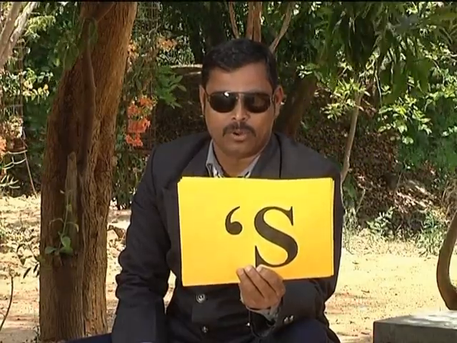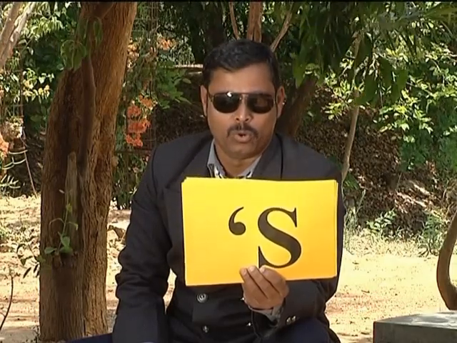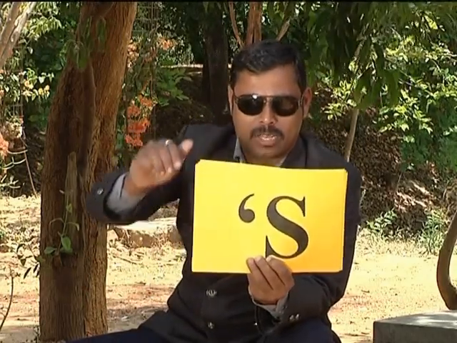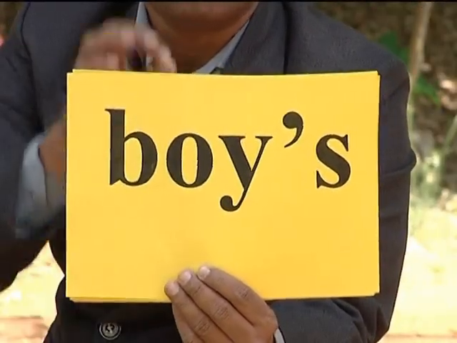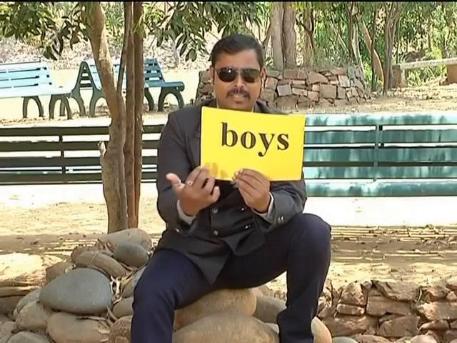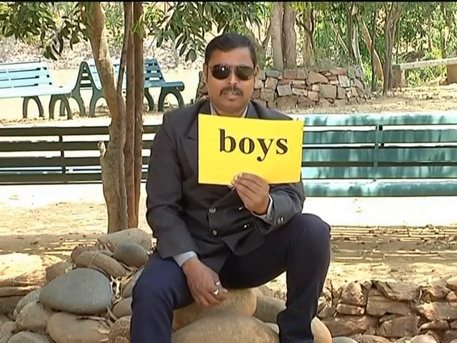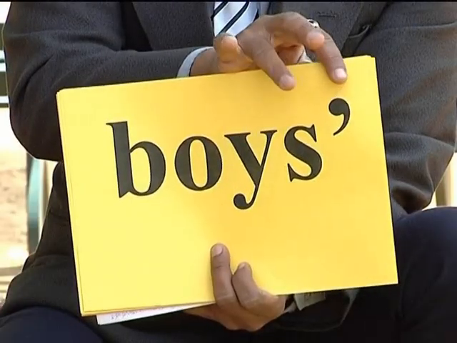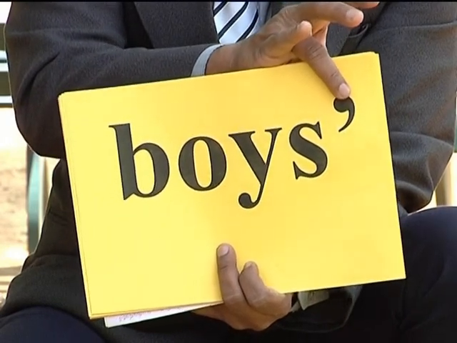For example, boy, girl. With these words, to say with singular noun, after boy apostrophe s should be written. Then it will become boy's. Boy's means of one boy. Now boys means more than one, many. Same pronunciation. To say of boys, apostrophe should be put after s letter. Then it will become boys'.